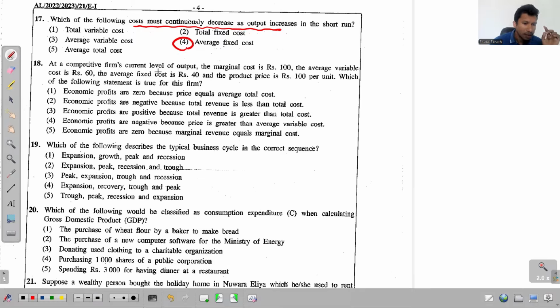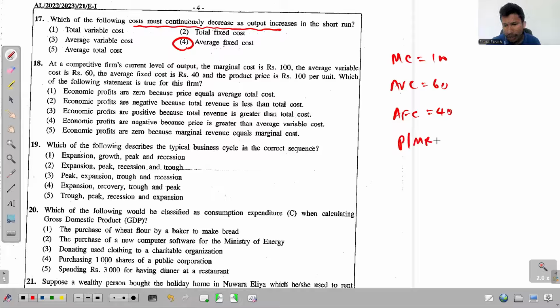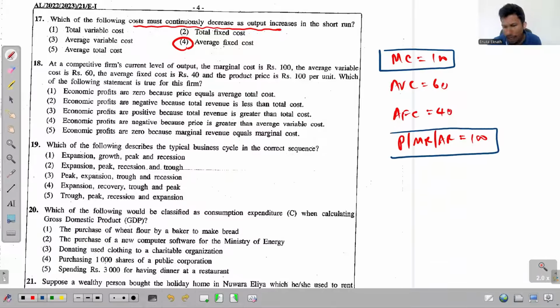At a competitive firm's current level of output, marginal cost is 100. Okay, MC is 100. Average variable cost is 60. Average fixed cost is 40. And then the product price, if it is a firm operating in perfect competition, that has to be equal to MR and AR. So how much is that? That is also 100. Which of the following statements is true for this given firm? Just to mention, at this level of output, MC is equal to MR, so the firm must be operating at its profit maximizing point.